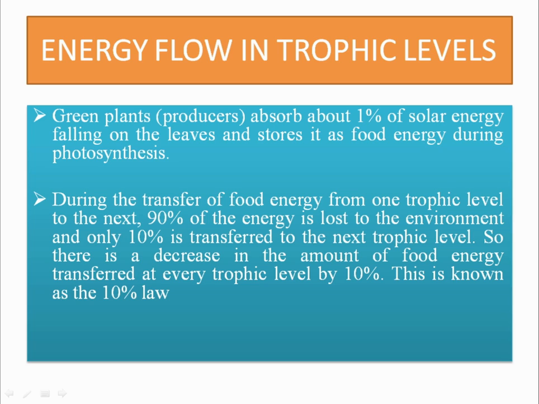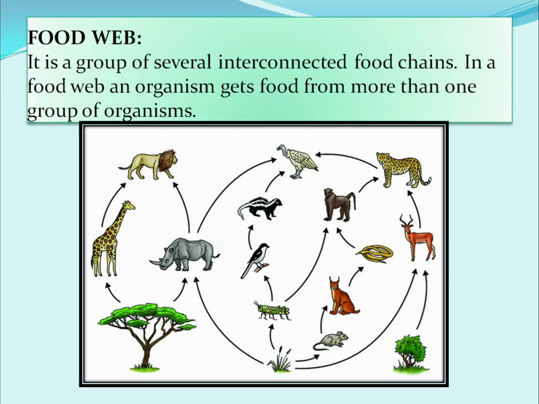That is, during the transfer of food energy from one trophic level to the next, 90% of the energy is lost to the environment and only 10% is transferred to the next trophic level. So always there is a decrease in the amount of food energy which is transferred at every trophic level, and this is known as the 10% law.